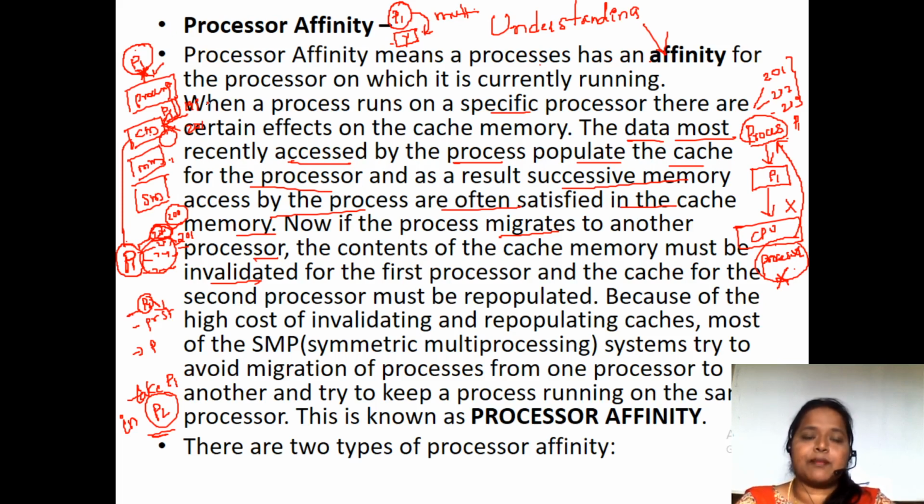But here, as we are employing multiprocessors, next time we can't guarantee that the process will come to that X processor only. Now suppose it has been allocated to a Y processor. Now the X processor details should be invalidated. Why? Because previously the X processor had the process P1 details. Those details have to be invalidated and processor P2 details have to be repopulated. This migration should not be there. This concept we call processor affinity.